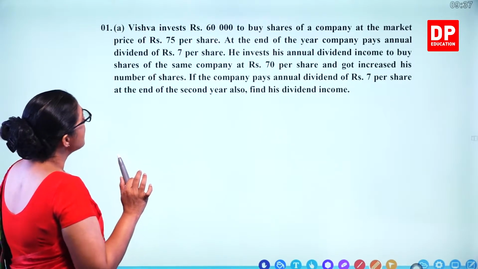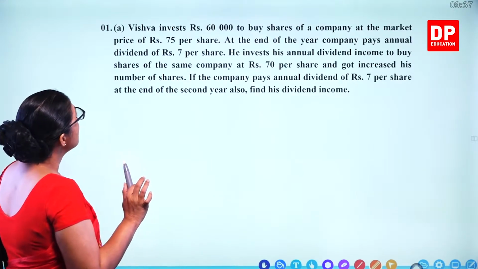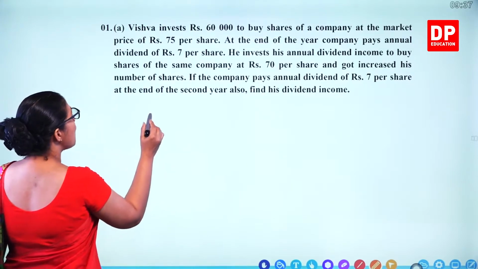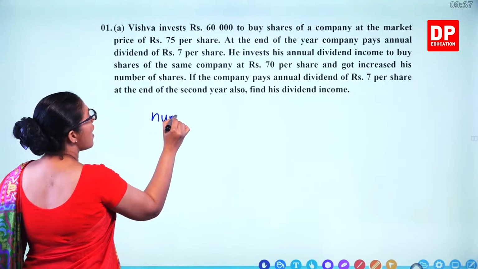So the first part: 60,000 invested, market price is 75. You can first find out the number of shares he bought.